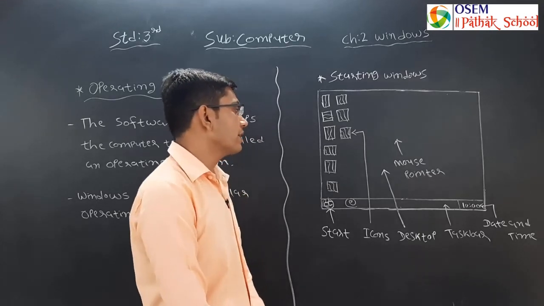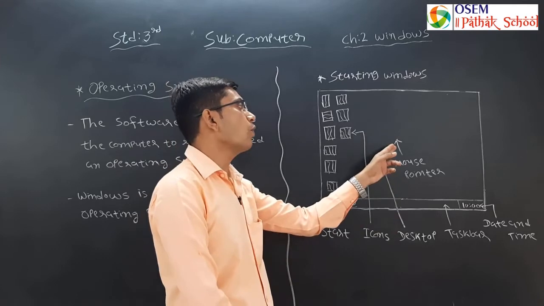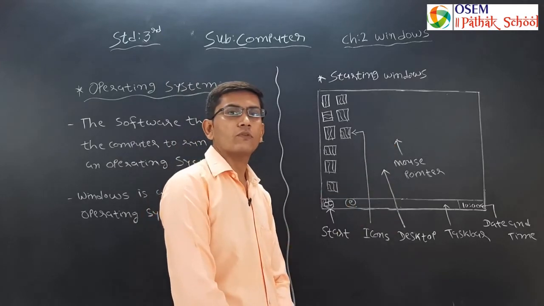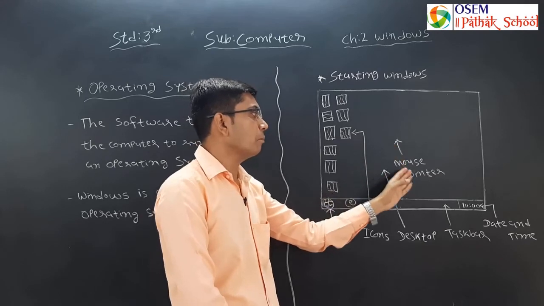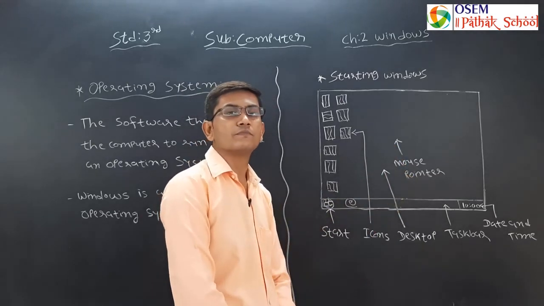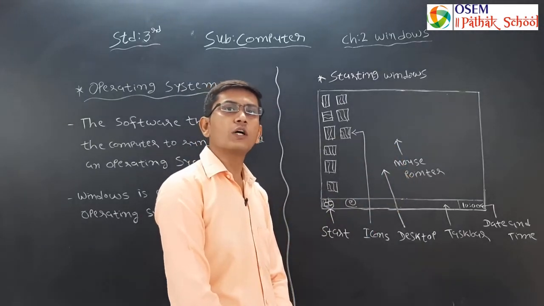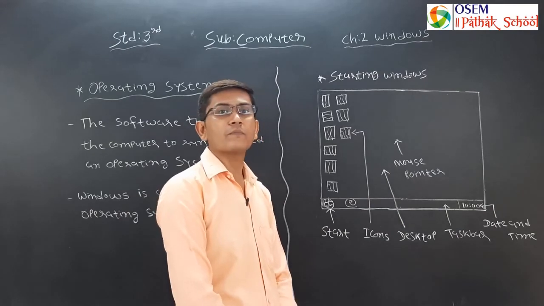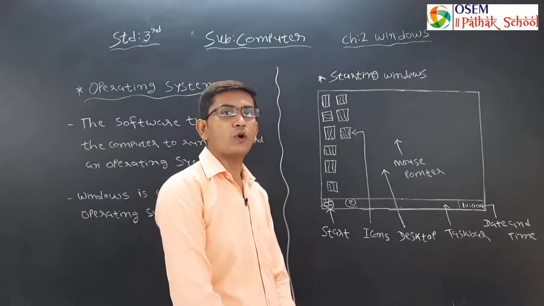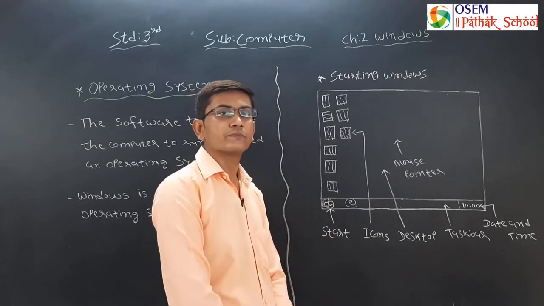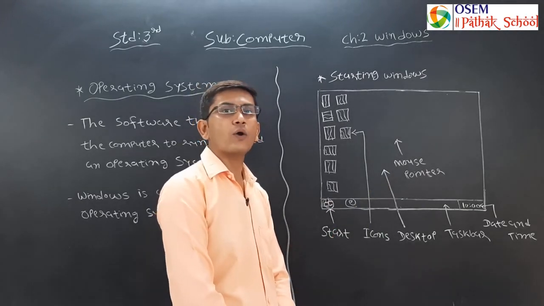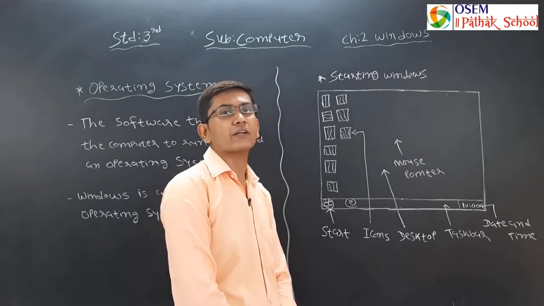Next thing we can see on desktop is small arrow. The small arrow on the desktop screen is called mouse pointer. When you move the mouse on the mouse pad, the small arrow on the screen will also move, and this arrow is known as mouse pointer.